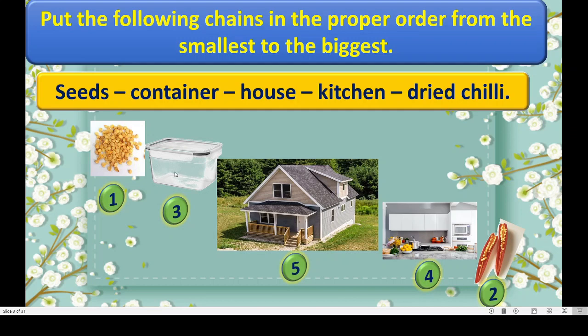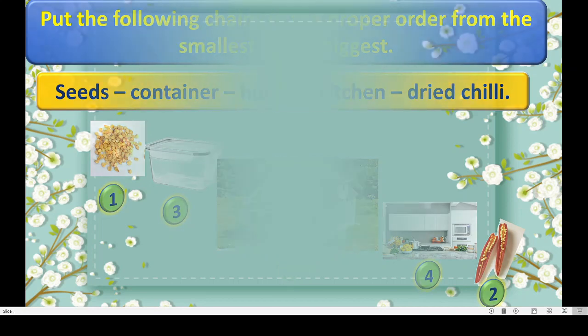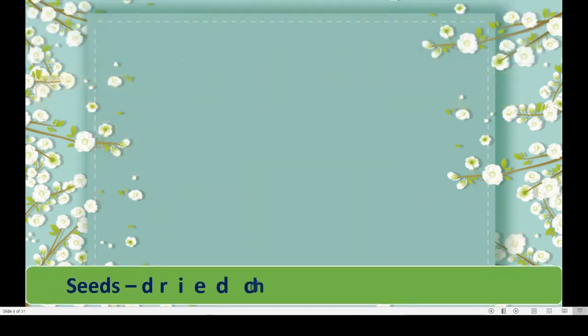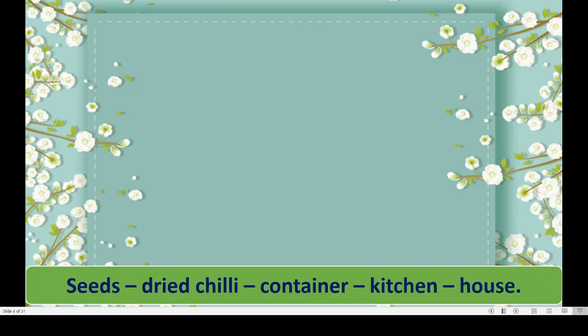What this means, we have arranged all these given materials or things from smallest to the biggest. Okay. See here. We will arrange them. First seeds. Then seeds are inside the dried chili. Got this? Now dried chili we keep inside the container.